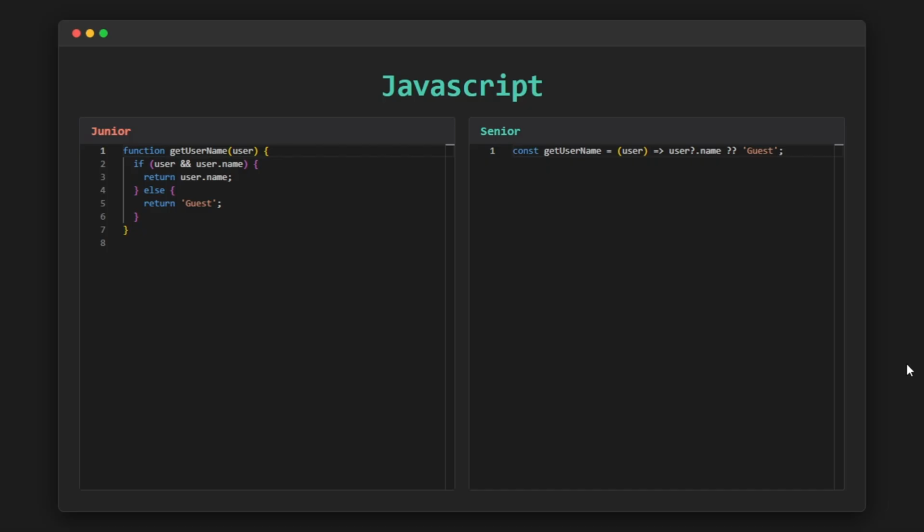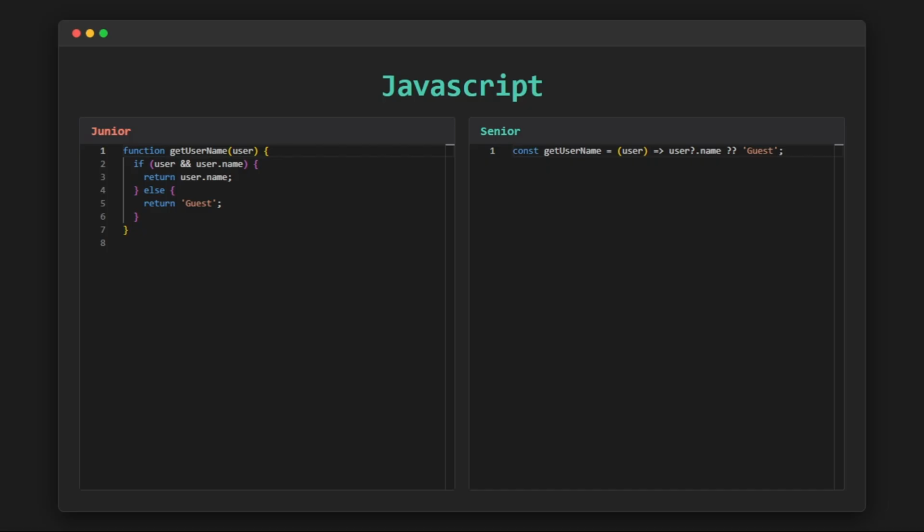Now, let's take a look at the senior version of this code. The first thing you'll notice is that it's much shorter, while still keeping the exact same requirement. Here, the senior developer uses optional chaining to safely access the name property without risking a runtime error when user is undefined or null. Next, we have the nullish coalescing operator. This allows us to provide a default value, guessed, only when user.name is null or undefined.